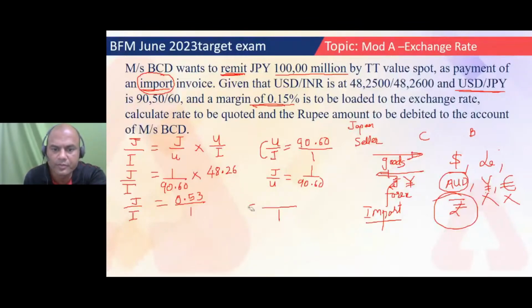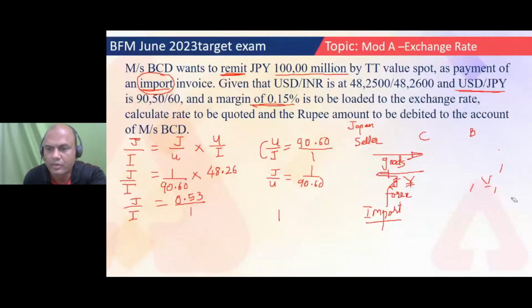Okay. Now, yes, this you require. Import rupee. Forget this, it is not required by you now. Okay. Chalo. Now I've got the answer. Is this my final answer of the rate 0.53, or do I have to do something else also? What is remaining in this answer?